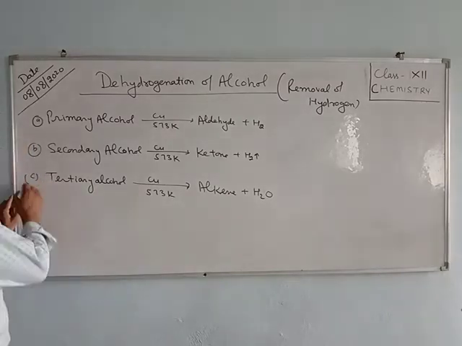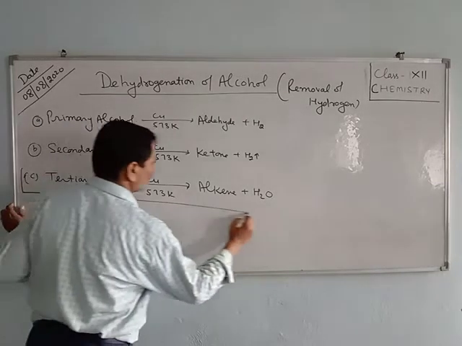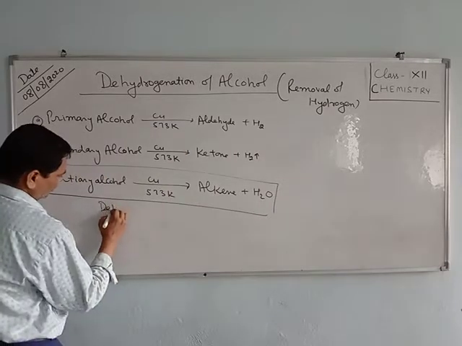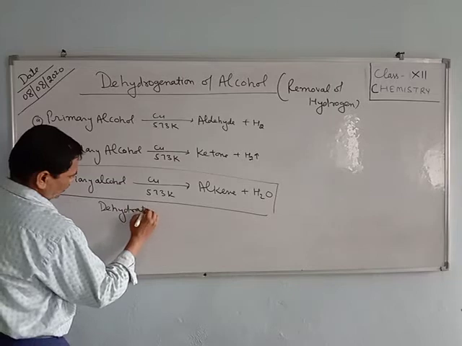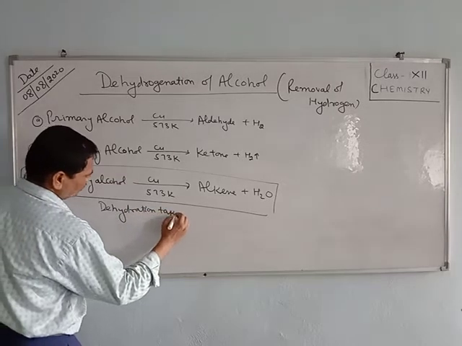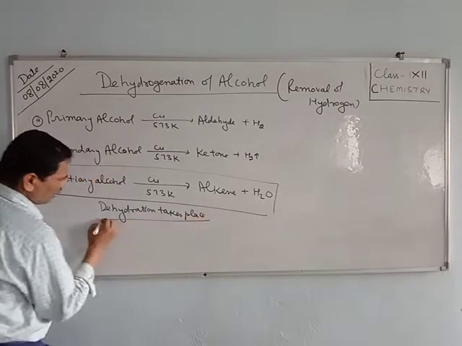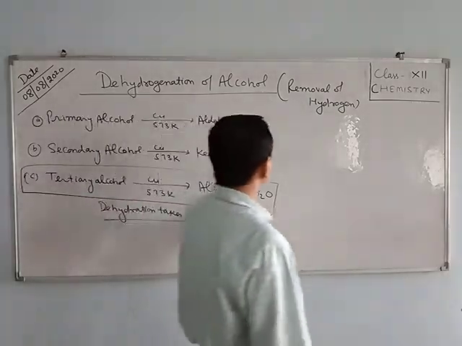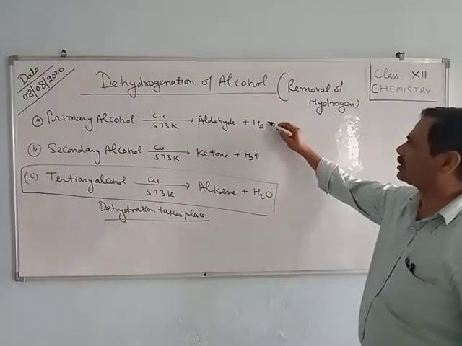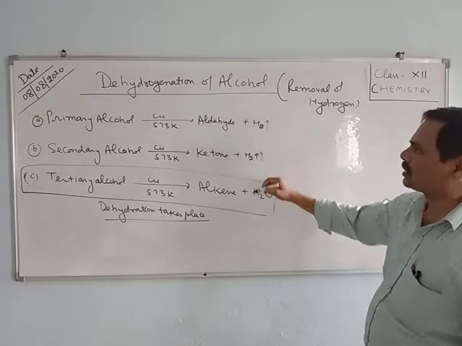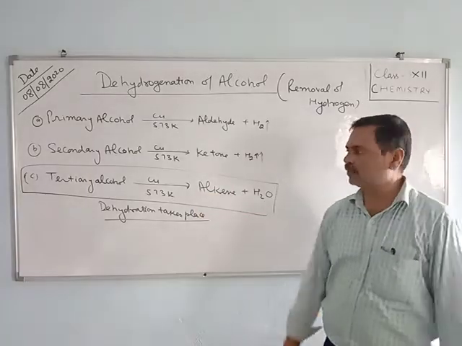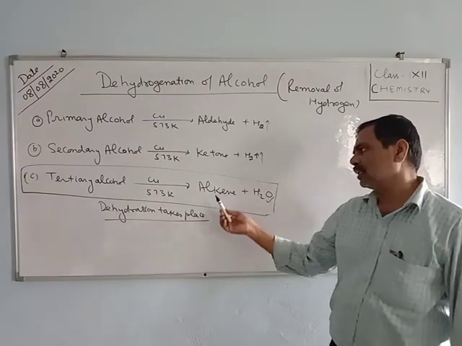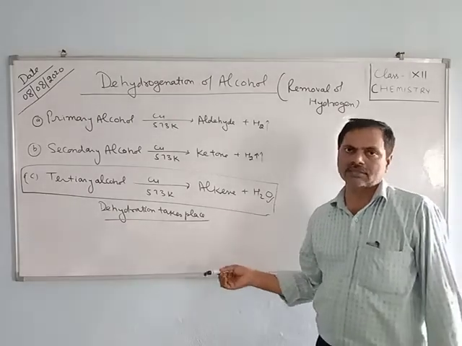In the case of primary and secondary alcohol, dehydrogenation takes place, and hydrogen is removed. But in the case of tertiary alcohol, water molecule is removed, so dehydration takes place.